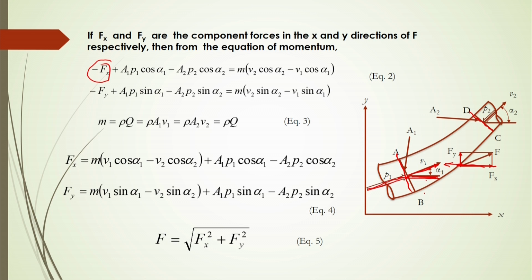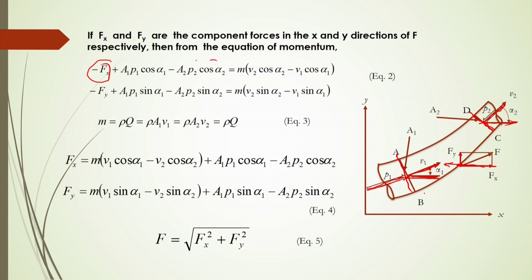And again in this surface here the fluid motion will be in the direction of alpha 2 with the horizontal. Then we can say the force acting in this direction will be A 2 P 2. Now, in the x direction what will be the force over here? It will be A 2 P 2 into cos alpha 2.